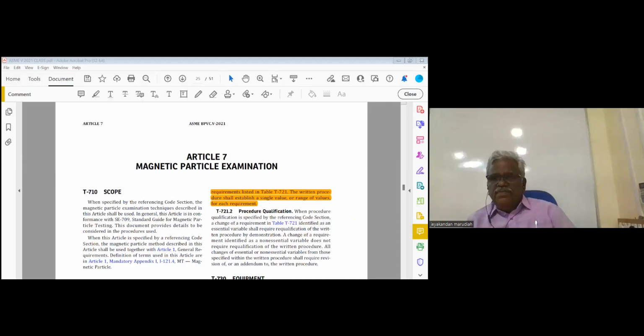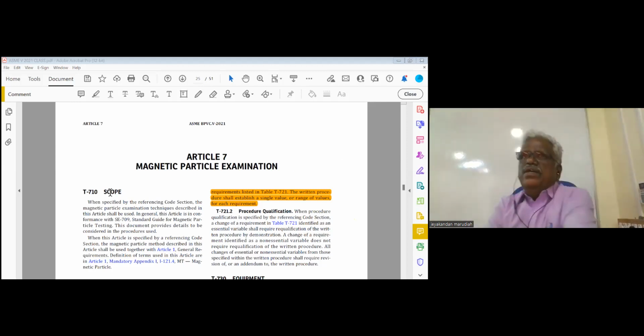Right. So Article 7 talks about MT. Now, what are the key points in MT? First, what is the basic principle of MT? I asked the basic principle. Magnetic flux leakage detection. Okay. Which metals can we do MT on? Only ferromagnetic materials. Now, in MT we have 5 techniques actually: prod, yoke, head shot, central conductor, and coil. But in the exam body of knowledge, it is only yoke and prod, and generally they will ask about the yoke.